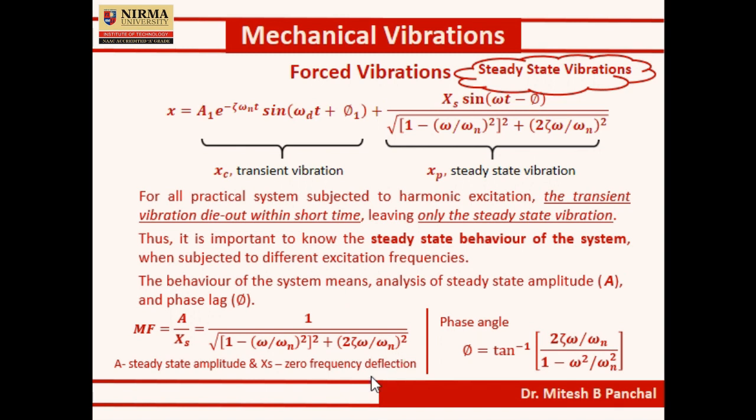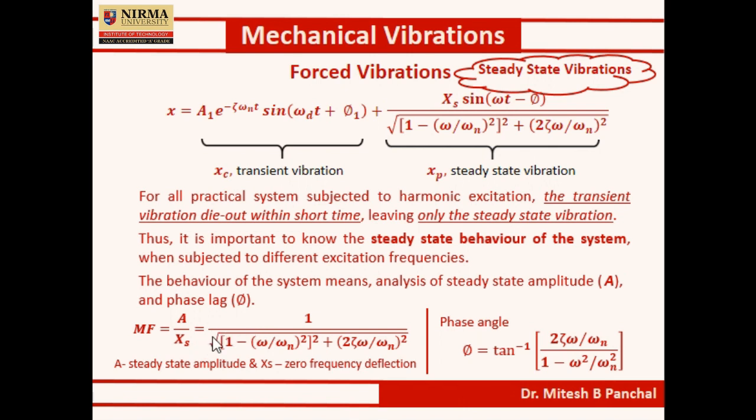We have already derived the equation of magnification factor, the ratio of A to XS, where A is the steady state amplitude and XS, as I told you, is the zero frequency deflection. And the phase angle phi is equal to tan inverse of 2 zeta omega divided by omega n upon 1 minus omega by omega n square.